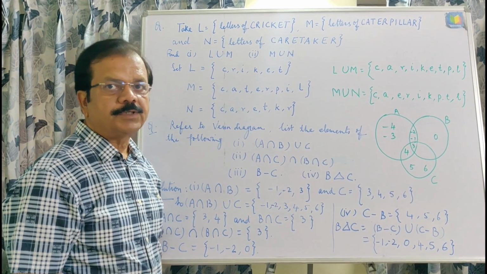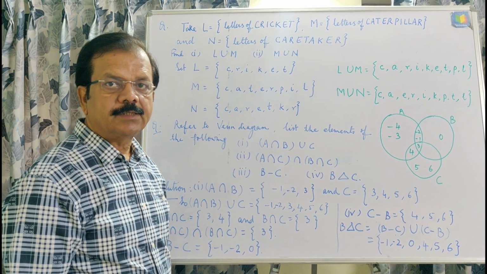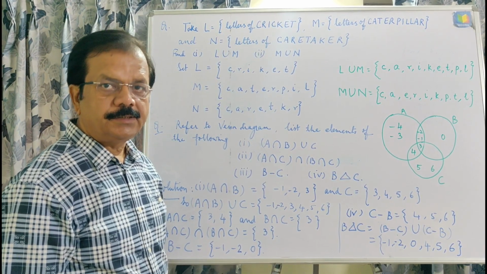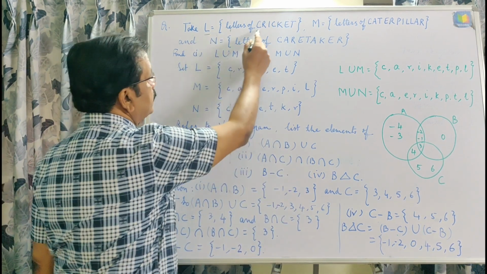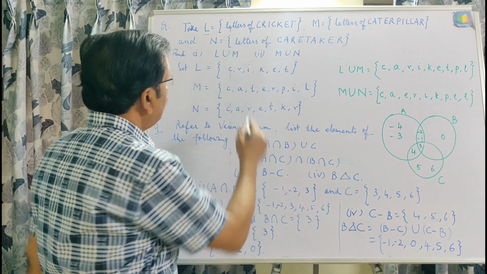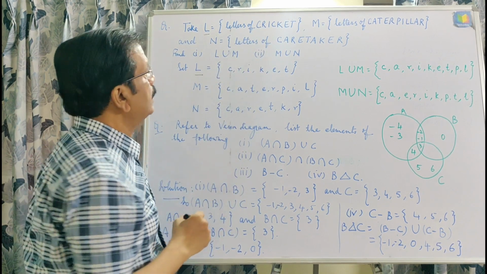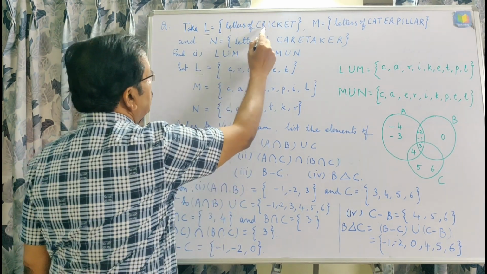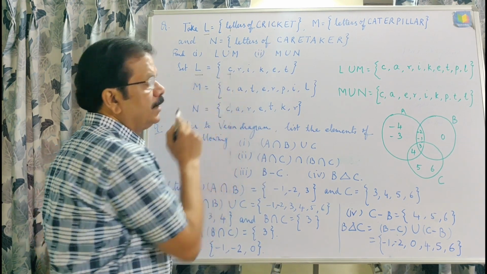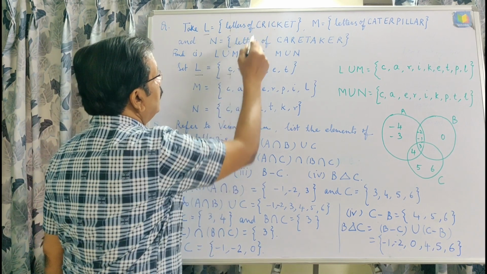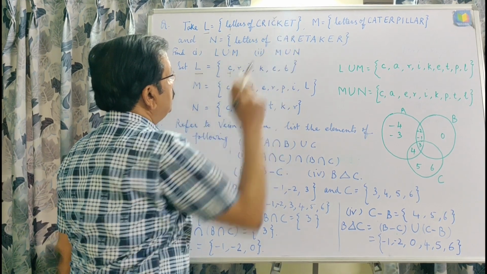If we are doing any question of sets, we should remember the definition of set, that is, a set is a well-defined collection of distinct objects. Here you can see L is given, letters of cricket. If we write it in the form of a set, then distinct elements will be taken. Here C is repeating itself 2 times, but in the form of a set we write only one time C, then R, then I, C will not be written again, then K, E, T.